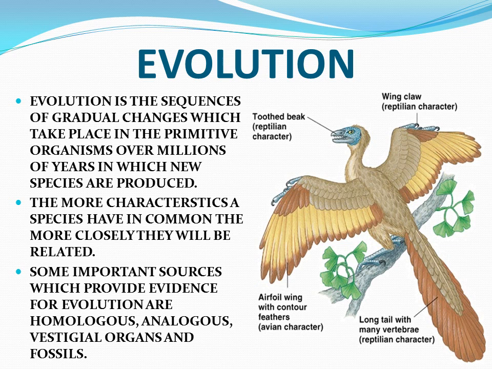The more characteristics a species have in common, the more closely they will be related. Some important sources which provide us evidence for evolution are homologous organs, analogous organs, vestigial organs, and fossils. Here, there is an image of Archaeopteryx, which is believed to be a link between the birds and the dinosaurs. So, now let's move on to the next topic.